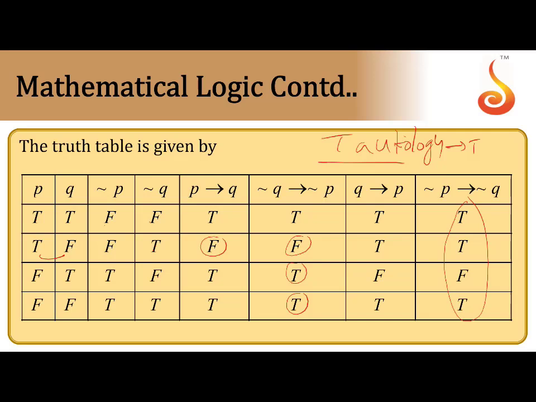If it is completely false, that is called a contradiction, or you can call it a falsity. So the opposite of tautology is contradiction. These two terms, tautology and contradiction, you have to remember. Okay, so you can remember that point. I hope this is clear.